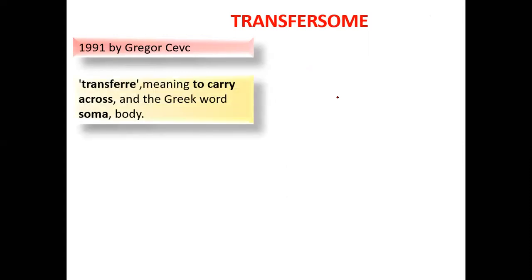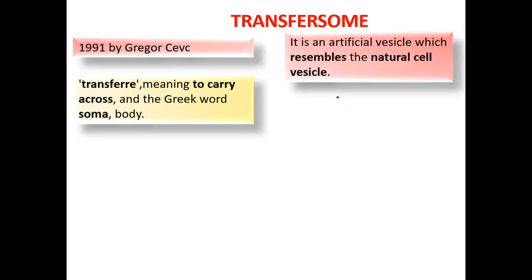We will discuss first. It was discovered by Gregor Cevc in 1991. Transfere meaning to carry across, and soma means the body. So it is derived from the Greek word transfere, which means to carry across, and the Greek word soma, that is nothing but the body. Now it is an artificial vesicle which resembles the natural cell vesicle. So this vesicle is similar to the natural cell vesicle.